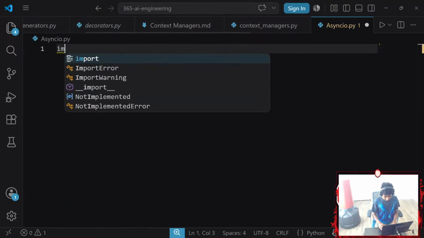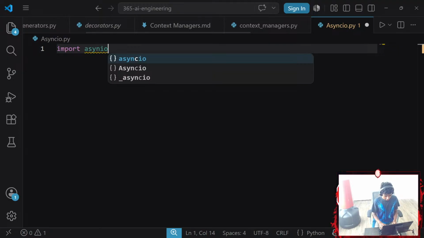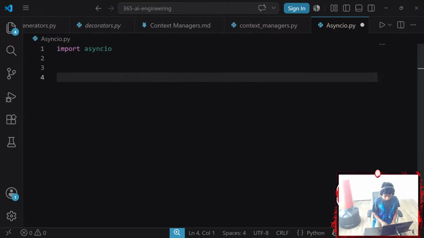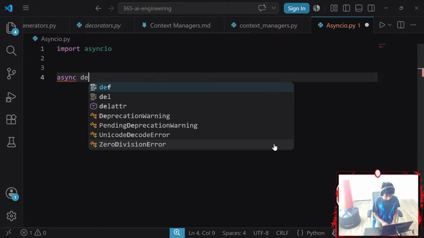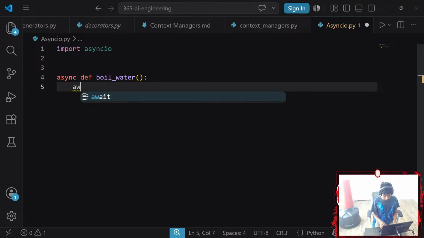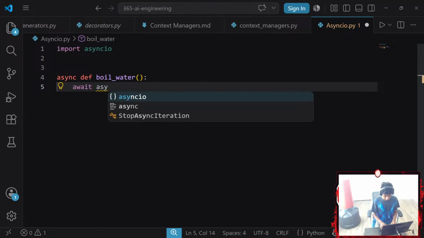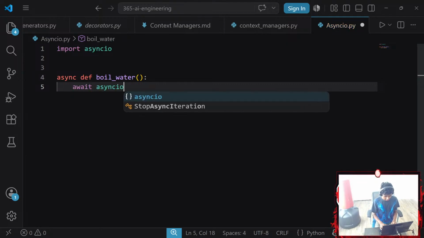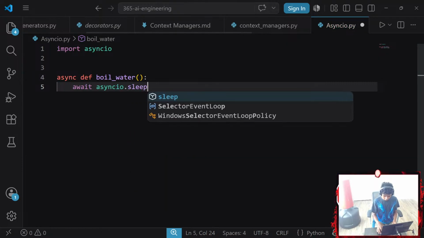Okay, let me start off by importing asyncio, and then we're going to create an async function or a coroutine function called boil_water. There we go. That is going to go ahead and wait. So I'm going to go with await asyncio.sleep for 4 seconds.